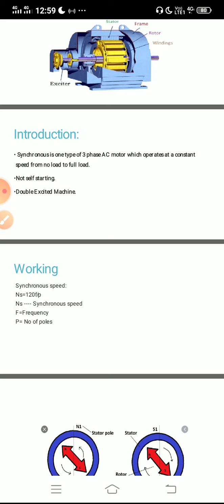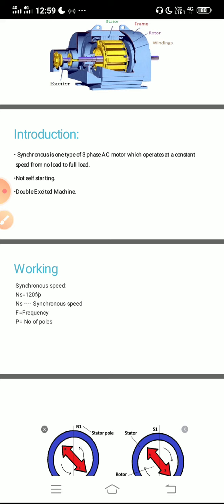Already we told it works at the synchronous speed. The formula for the synchronous speed is Ns equals 120 F by P, where Ns is the synchronous speed, F is the frequency and P is the number of poles.